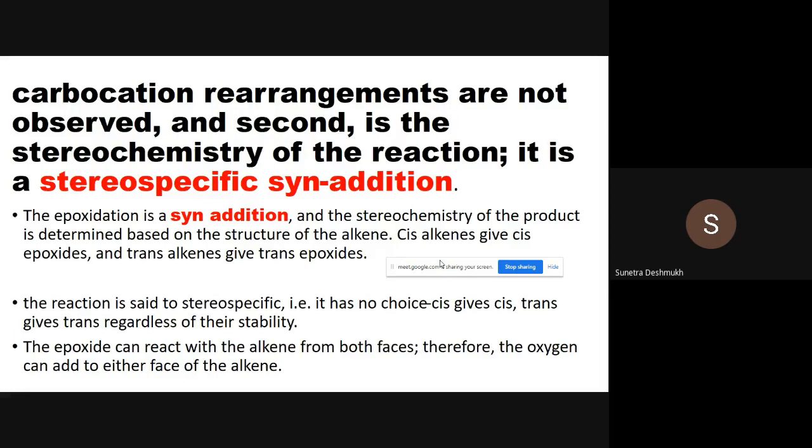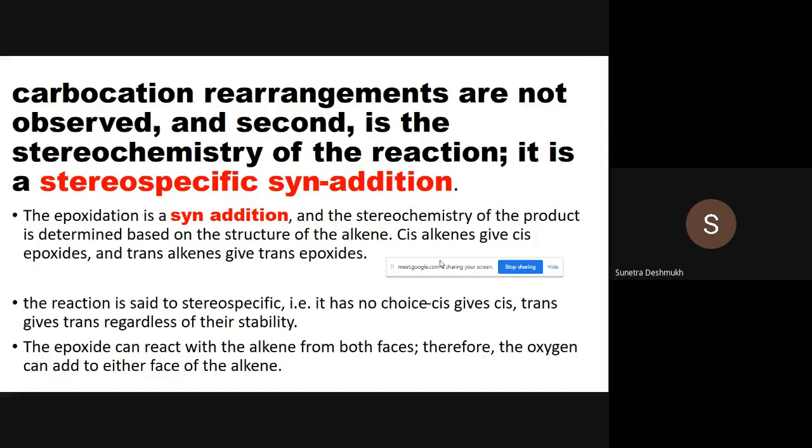The epoxidation is a syn addition, and the stereochemistry of the product is determined based on the structure of the alkene. Cis alkene gives cis epoxide, and trans alkene gives trans epoxide. So very easy. The reaction is said to be stereospecific, that is, it has no choice. Cis gives cis, trans gives trans, regardless of their stability. So that's why it is a stereospecific reaction.